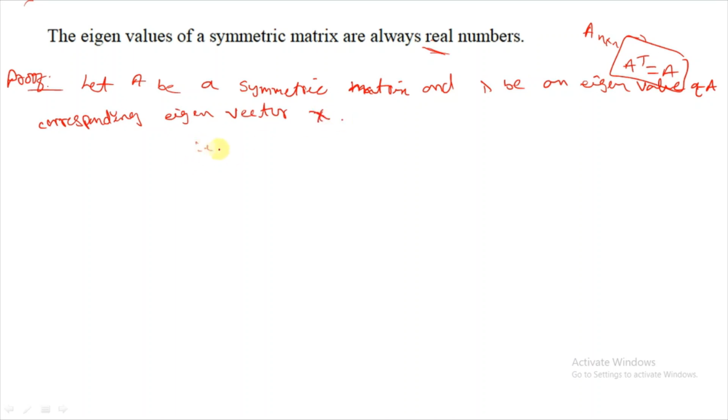That is, Ax equal to lambda x. We'll take this equation as equation 1.